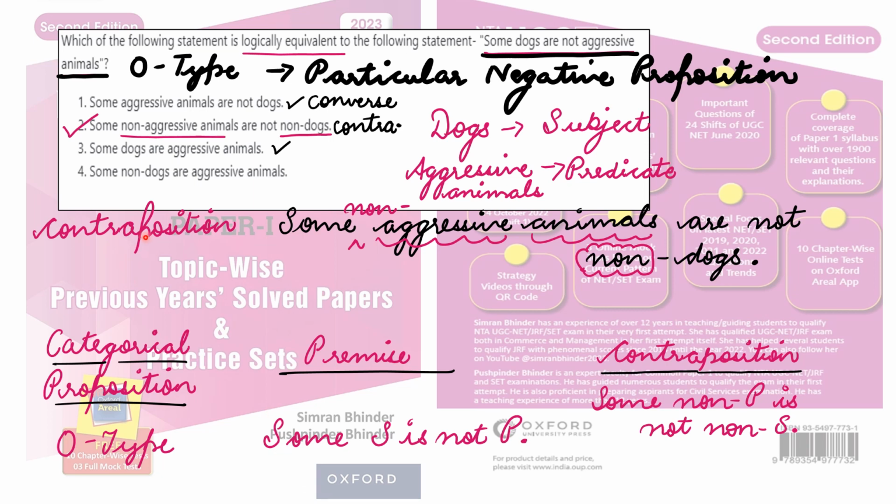So now let's understand the third topic, that is contraposition. It's very easy, right? This is the statement in the question: some dogs are not aggressive animals. This is given in the question. Under the process of contraposition, it's very easy, there is no need to panic. What we are going to do is, first of all, reverse the subject and predicate terms in the statement.